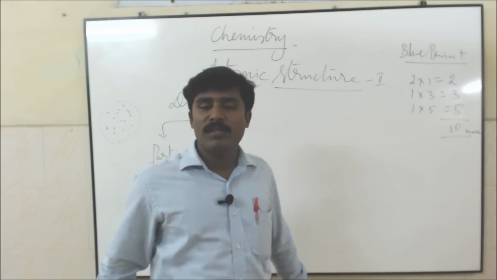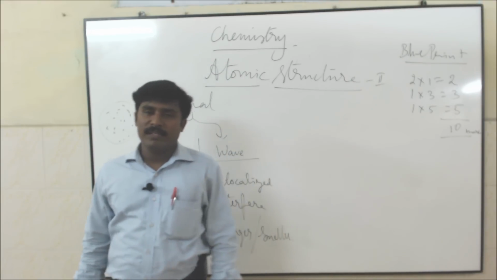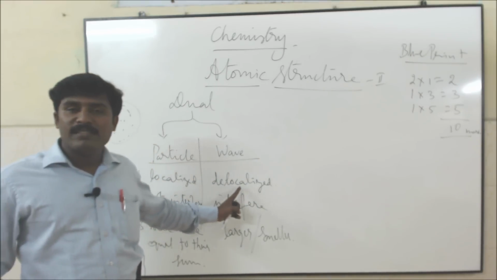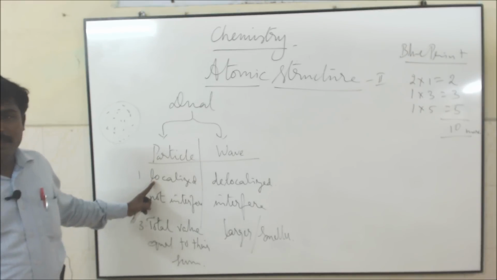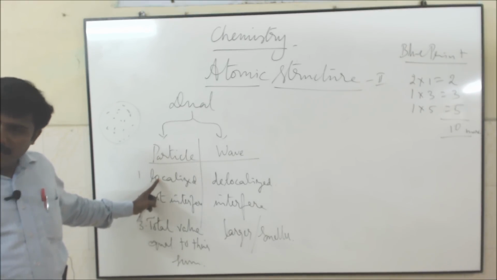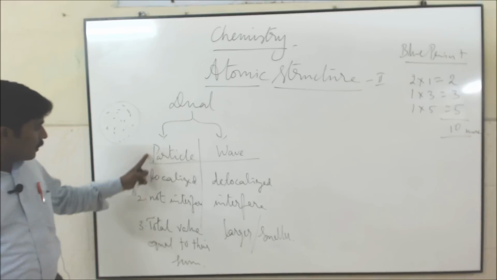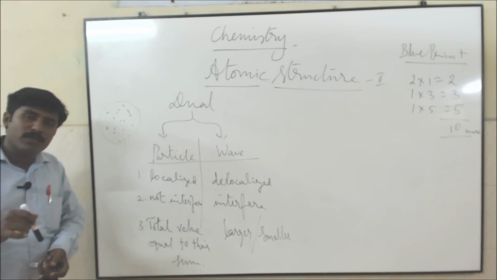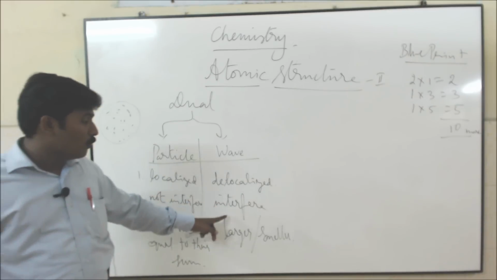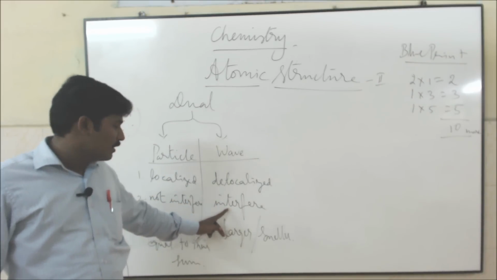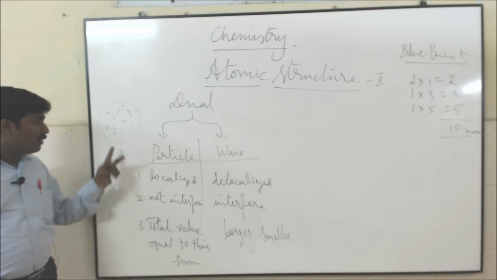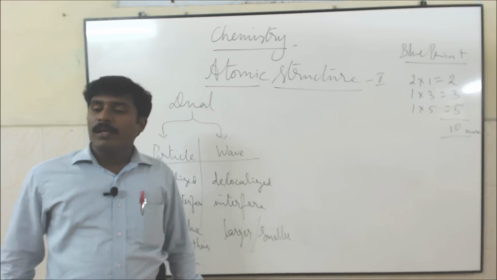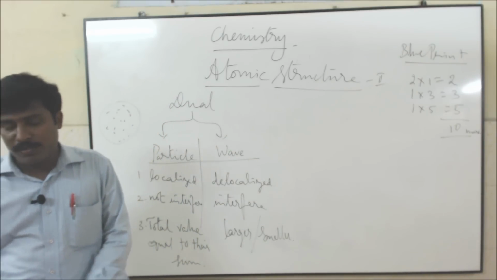This is a very important 3 mark question. What's the difference between particle and wave character? Particles are localized in space, waves are delocalized in space. For example, a grain of sand, pen, pencil, any object. Particles do not interfere because in a particular place only one object can be present. What about waves? More than 2 waves can coexist, so they interfere. For particles the total value is equal to their sum. For waves the result is larger or smaller due to interference. Very important 3 mark question.